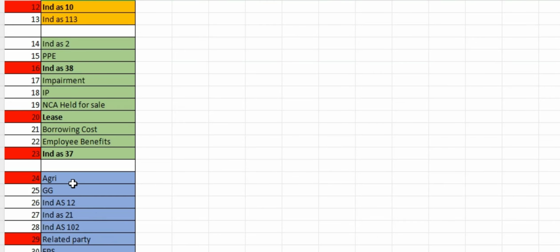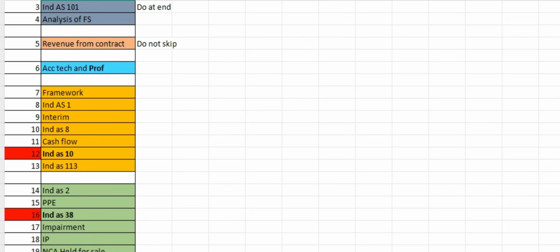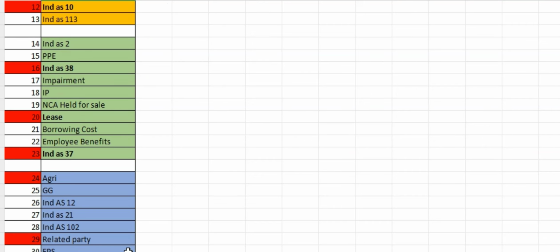So please be thorough with Ind AS 20, agriculture, because not yet tested in the recent trends, and related party, Ind AS 108. So do not leave these highlighted areas, but focus on the other areas also, right? Okay, slowly we'll move on to the past paper analysis.